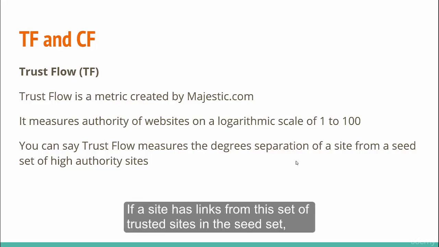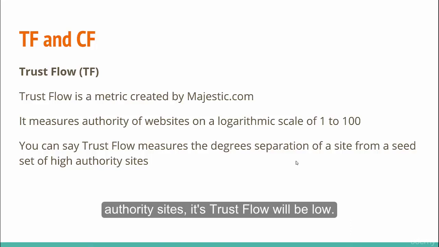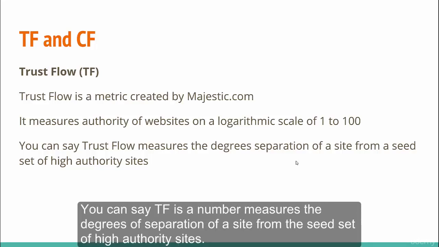If a site has links from this set of trusted sites in the seed set, its trust flow will be very high. On the other hand, if a site is several hops away from that seed set of high authority sites, its trust flow will be low. You can say trust flow is a number that measures the degrees of separation of a site from the seed set of high authority sites.